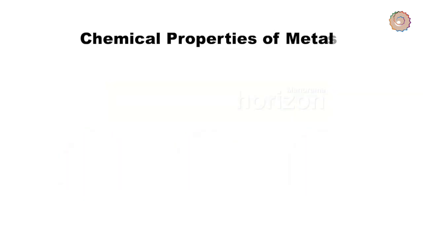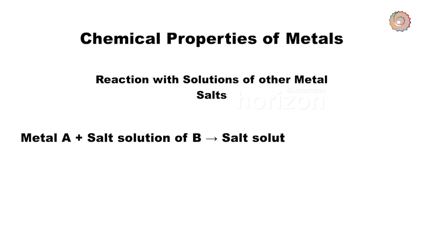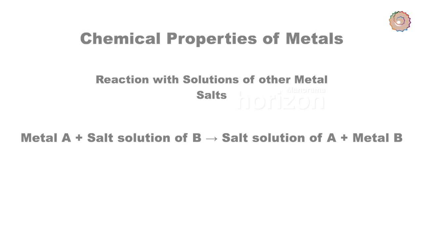Now coming to the fourth reaction, which is the reaction with solutions of other metals. Reaction of metals with the solution of other metal salt is called a displacement reaction. In this reaction, a more reactive metal displaces a less reactive metal from its salt. For example, if you react metal A plus salt solution of B, you get salt solution of A plus metal B, which means there is displacement taking place there.